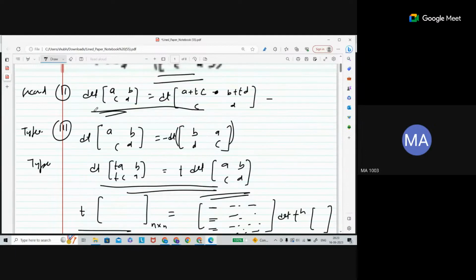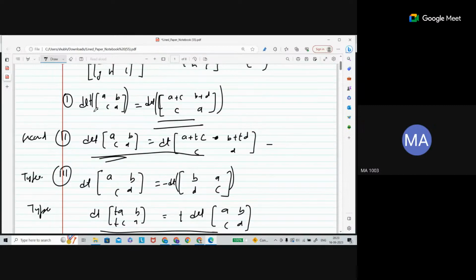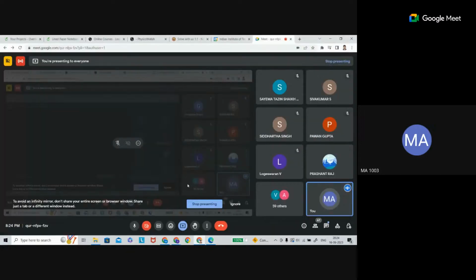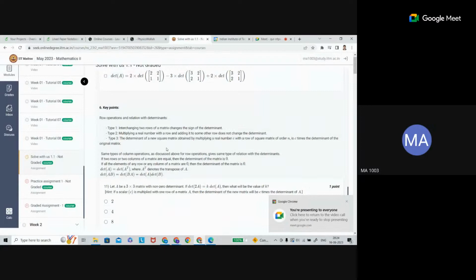That's why. And the second one, whatever you are doing column-wise: let me erase it here. If you are doing it like this, t times b plus, and t times d, then the determinant is exactly the same. Whether you are doing a row operation or a column operation, do it accordingly as specified. Whatever row operation you are doing, it will be the same in the column.